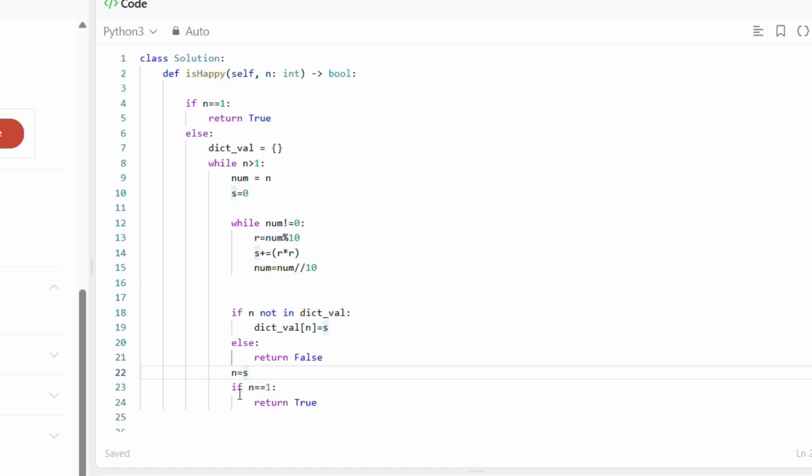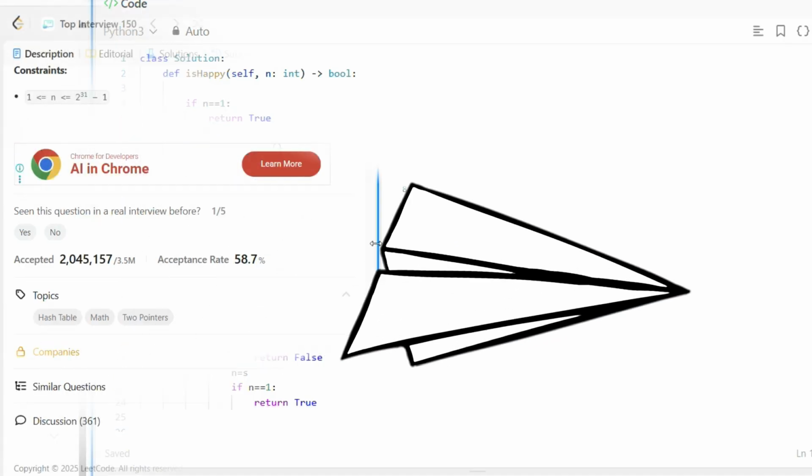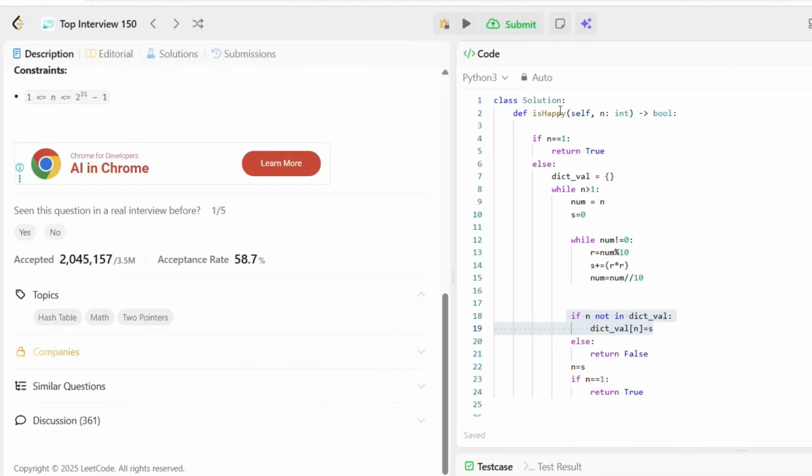This is the main essence: calculating the sum of the squares and checking whether the value exists in the dictionary, preserving it because I don't want to compute again and again. If the value is not there, I make the sum of the squares the new n and repeat. Now it is time to see whether this is working or not.